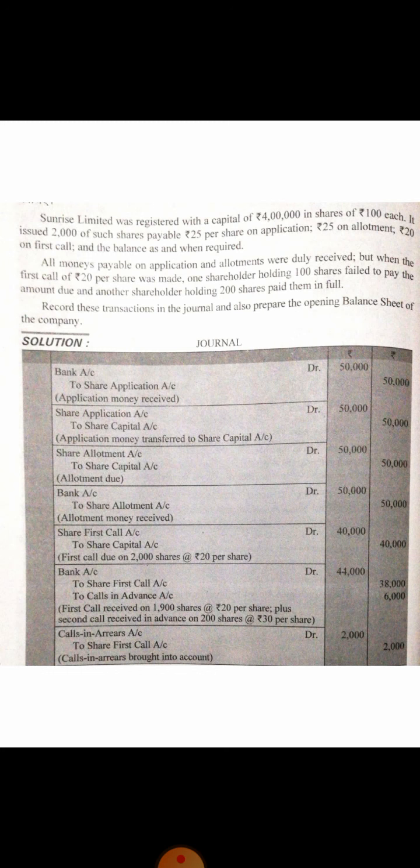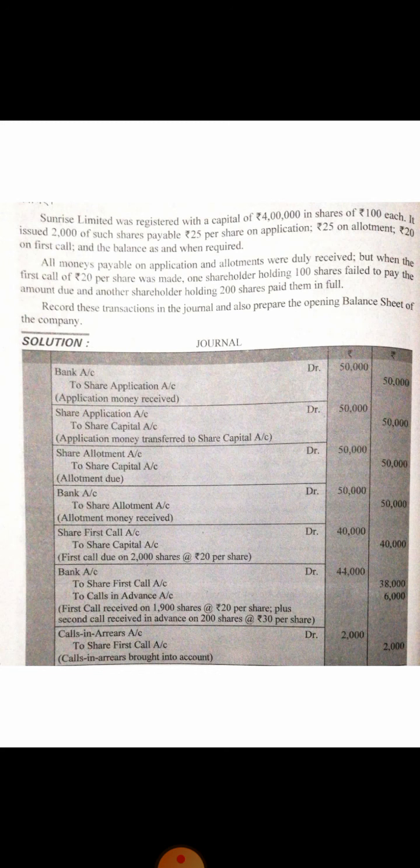Share allotment account debit to share capital account. 2000 shares multiplied by 25, allotment money is 25, so rupees 50,000. It was clearly mentioned in this practical problem that all the money on application and allotment was duly received. That means there is no discrepancy at the time of application and allotment. Now after the due of allotment, we will receive this allotment money. What is the entry? Bank account debit to share allotment account.